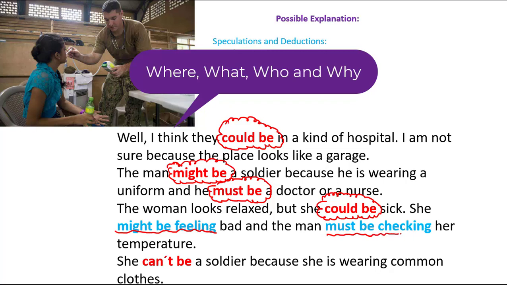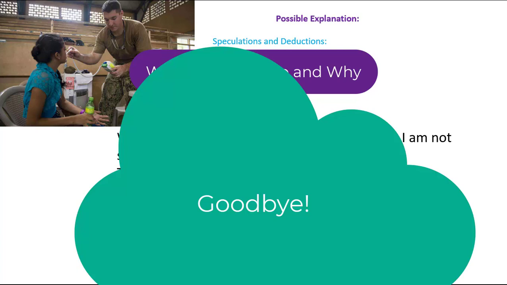Obviously, this is true because you can see the equipment. And in the last example, I am saying that she can't be a soldier because it's evident that she doesn't have the right equipment. So basically here, guys, what you need to remember is the correct use to make deductions.